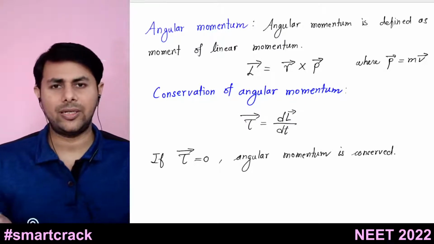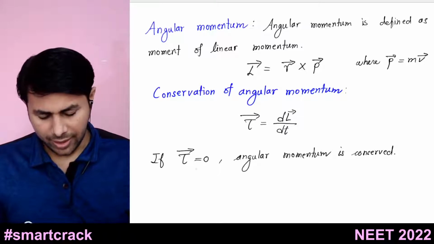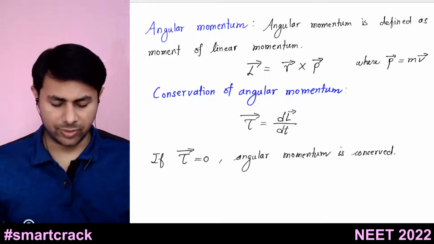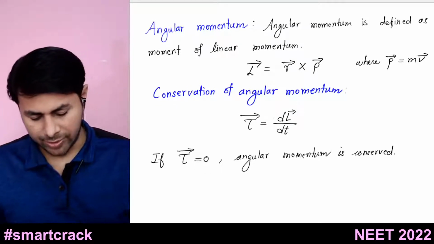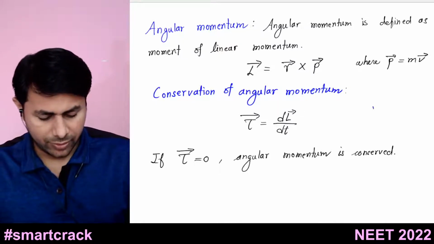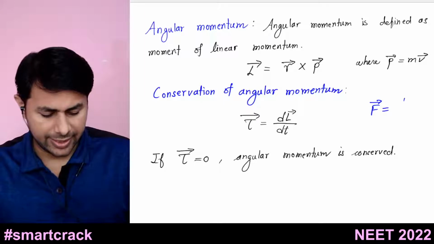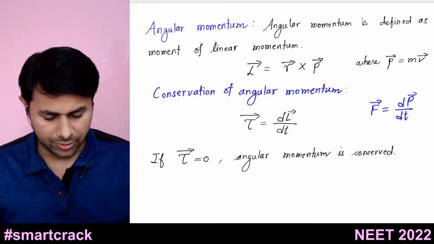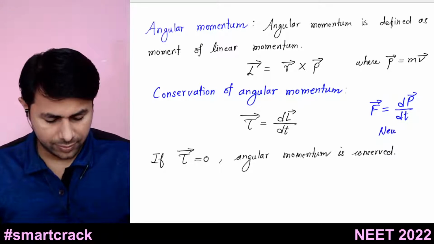Then there is the law of conservation of angular momentum. Angular momentum of a body remains conserved if the torque acting on the body is zero. Because what is the relation between angular momentum and torque? Just like for linear motion, force is given by what? It is the rate of change of linear momentum with respect to time. This is Newton's second law.